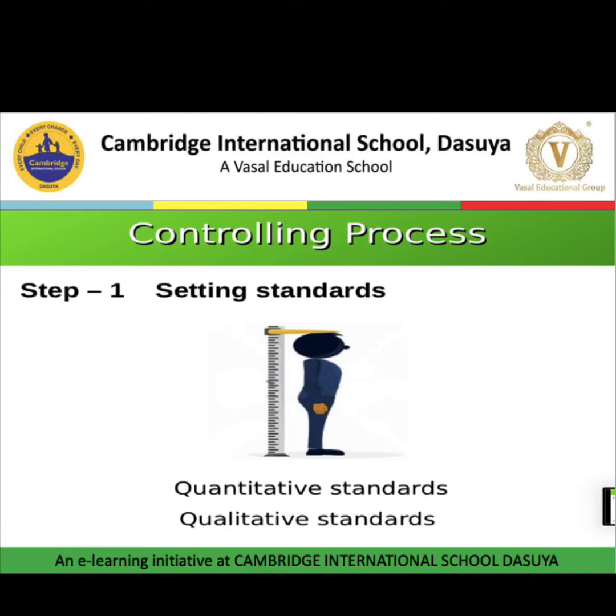And these standards or targets act as a lighthouse that warns and guides the ships at sea. These standards we can set in two ways: quantitative standards and qualitative standards. When we set targets in quantity form, like revenue to be earned, we are going to earn 5 lakh rupees, as per the organization. What will be the cost per unit?